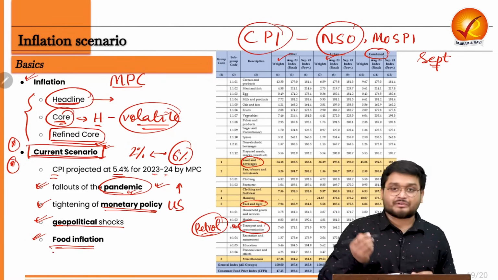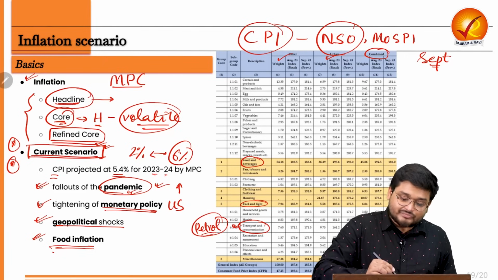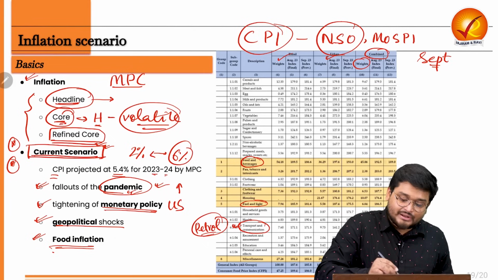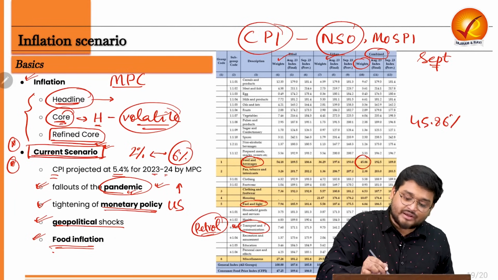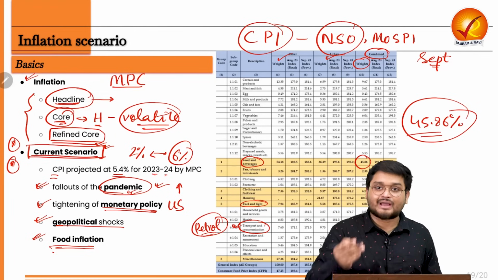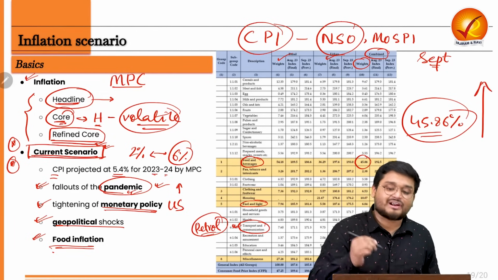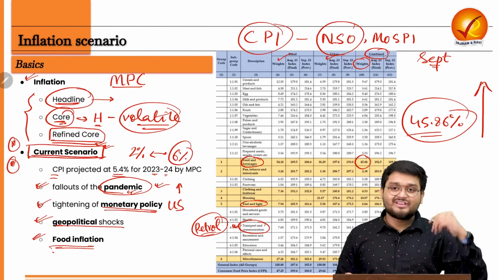As we can see here, the weightage of food and beverages is around 45.86 in the overall CPI. So if food inflation rises, overall inflation also rises.